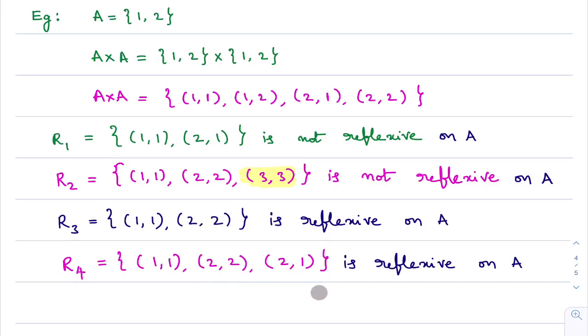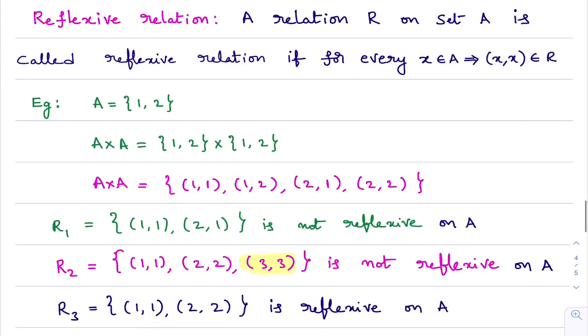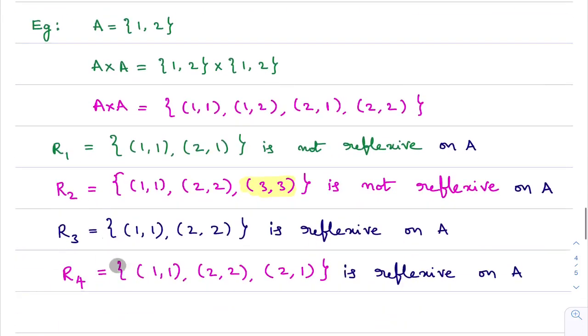I'll come back to the definition of a relation. What is a reflexive relation? A relation R on set A is said to be a reflexive relation if, for every x belongs to A, x comma x is present in the relation. So to understand the definition of reflexive relation, R3 and R4 are the best examples. I hope you understand what is a reflexive relation.